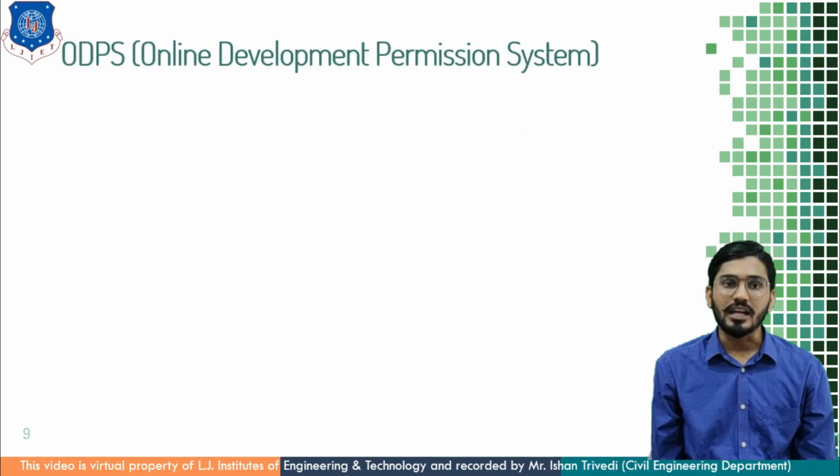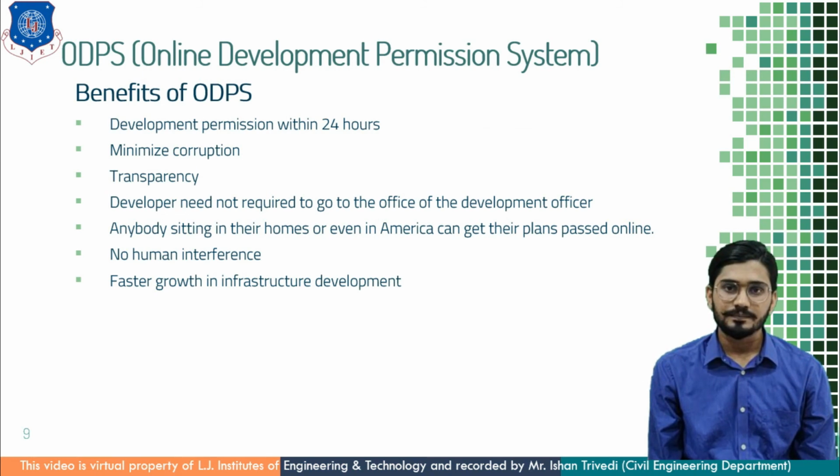Now understand the benefits of this ODPS system. Builder or applicant gets the permission within 24 hours and thus all those infrastructure projects or housing projects get approval within a short time and the further procedure is started. It minimizes the corruption as this is a computerized system, machine generated, so there is no intervention of human and thus it creates transparency in all the approvals.